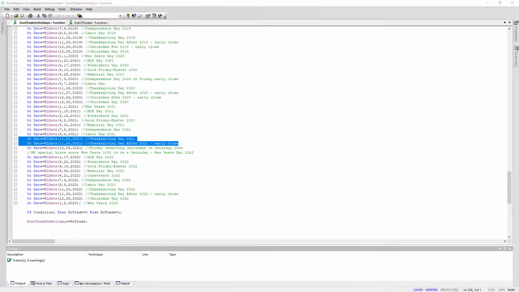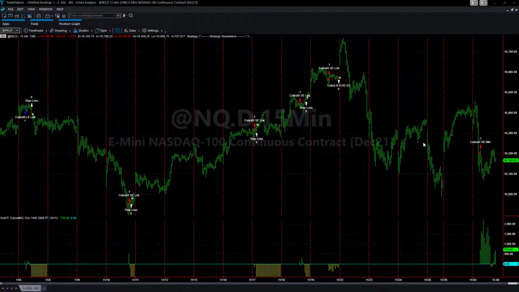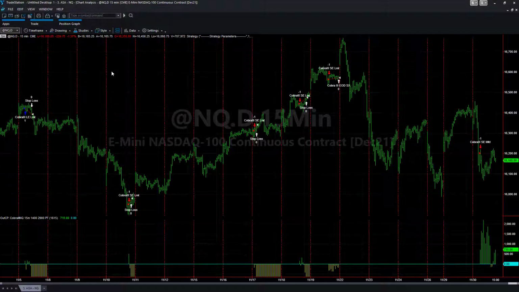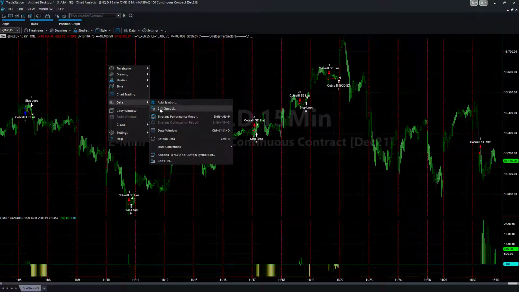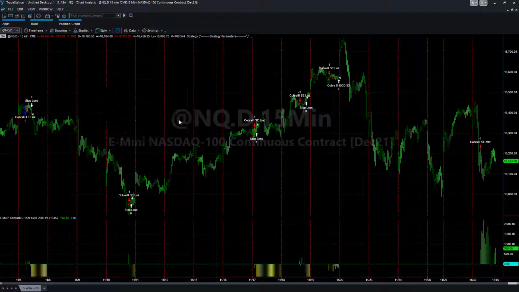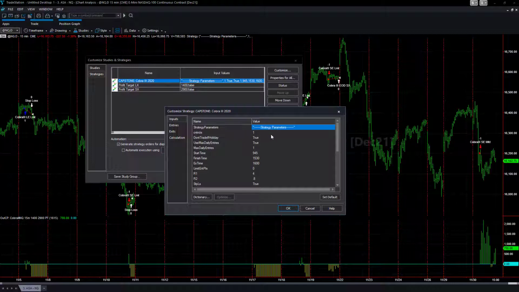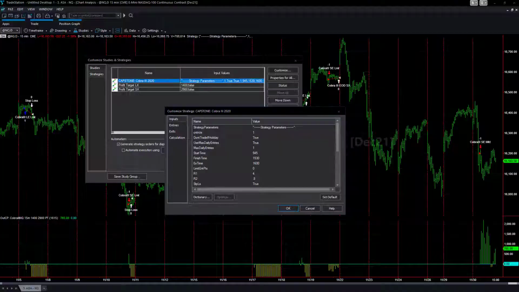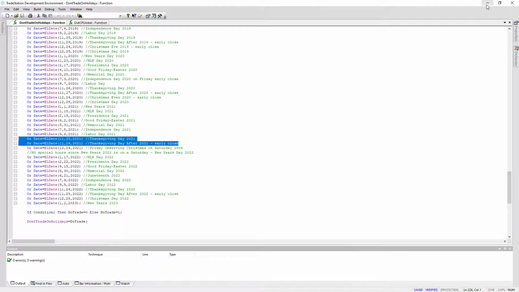So the way this works, I'm going to show you. You have this option in many of the strategies that I have. Let me pull that up. For example, this is our Cobra III strategy. It is short today, and I've loaded data back to 2007, and I've set the Don't Trade on Holiday function to true by default. So if you edit strategies, you come in here, you click on this, you see Don't Trade if Holiday, true. So it basically goes through that list, and if it's any of these dates, it doesn't take a trade.